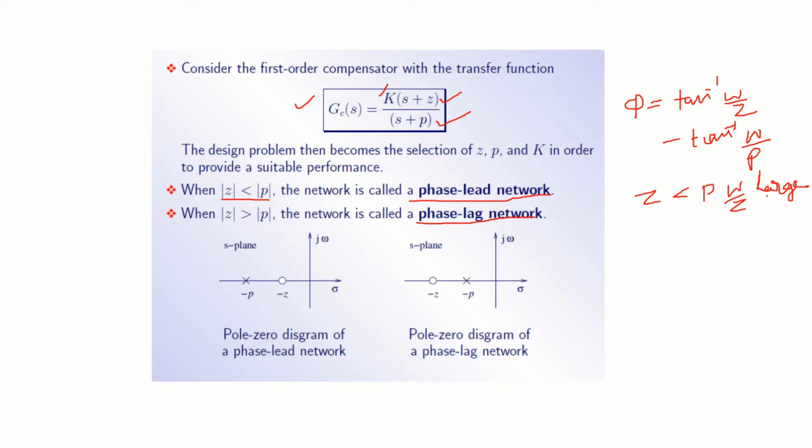Omega by Z will be large compared to omega by P. So tan inverse of this value will be larger than tan inverse of this value. So the net angle will be positive.